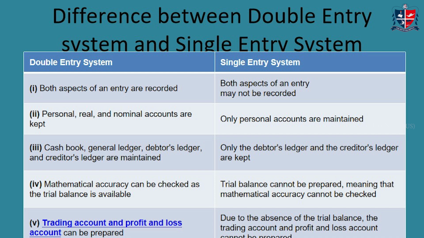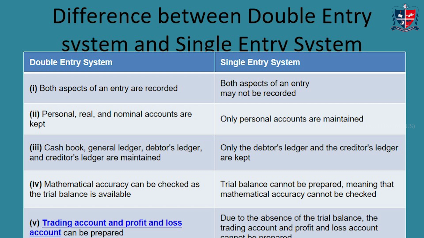So, what is the difference between double entry and single entry system? Under double entry system, both the aspects are recorded. The debit is recorded and the credit is recorded. Under single entry, it may not be recorded. Again, under double entry, you will find personal accounts, real accounts, and nominal accounts. But under single entry, it is basically personal accounts which are maintained. Under double entry, you have the cash book, the various ledgers, etc. All books are maintained, but here only the debtors ledger and the creditors ledger are monitored.